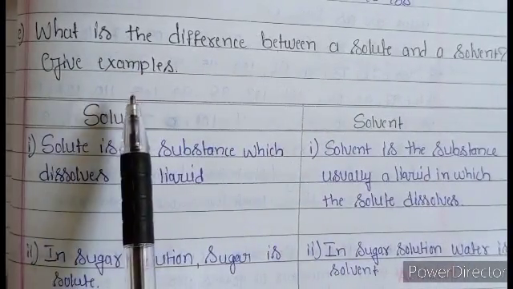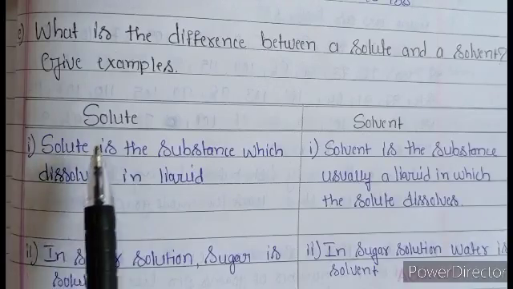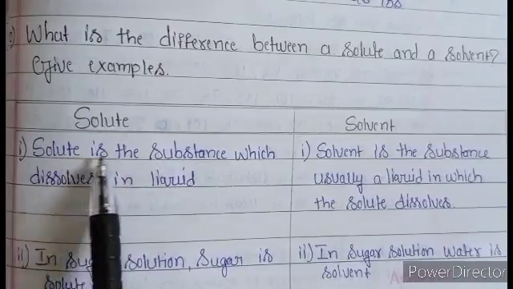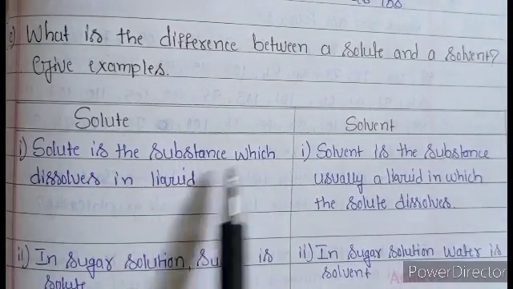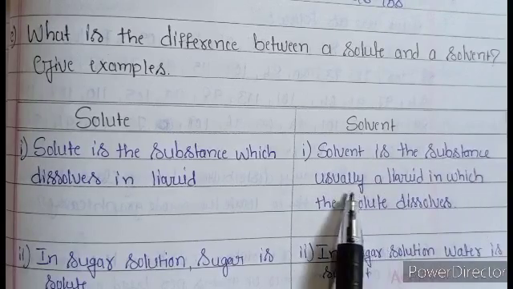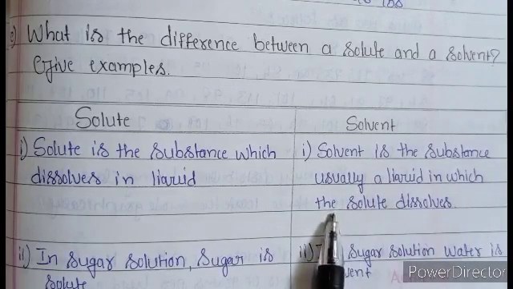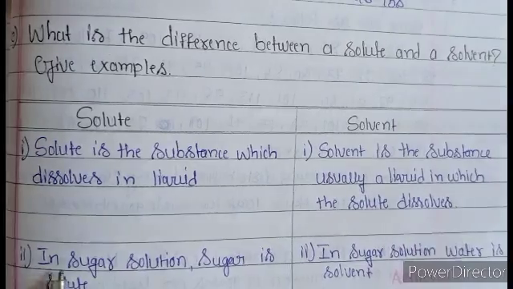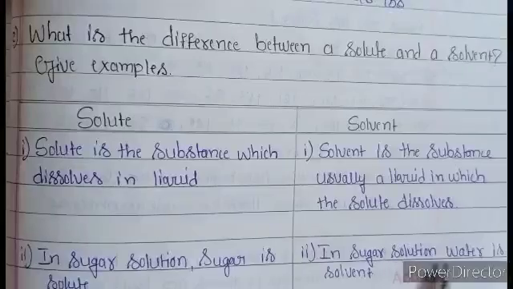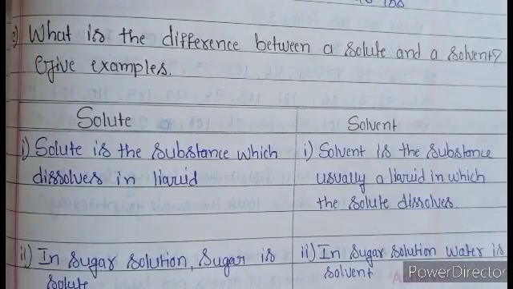Give examples. Solute is the substance which dissolves in liquid. Solvent is the substance, usually a liquid, in which the solute dissolves. In sugar solution, sugar is the solute. In sugar solution, water is the solvent.